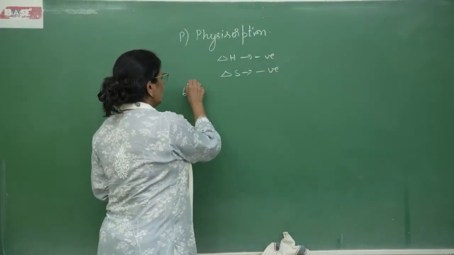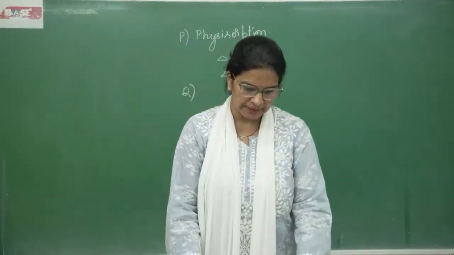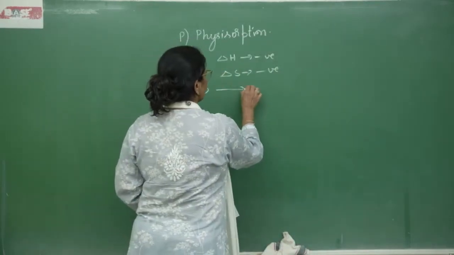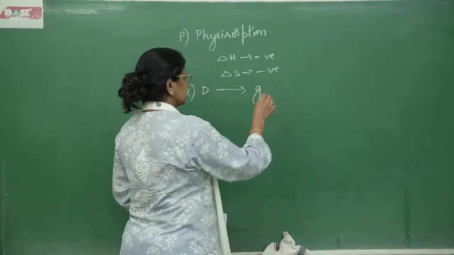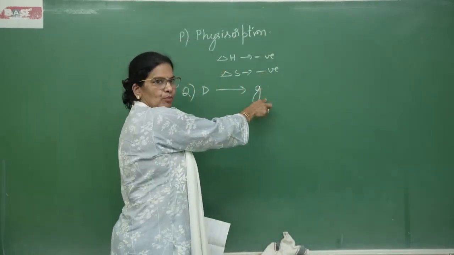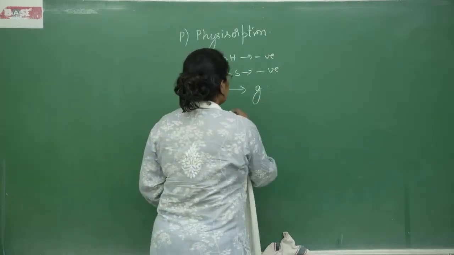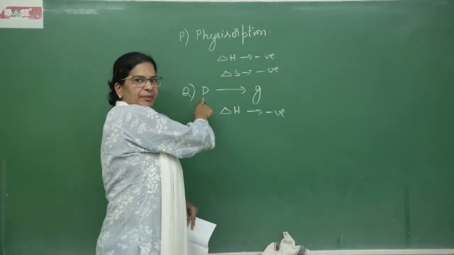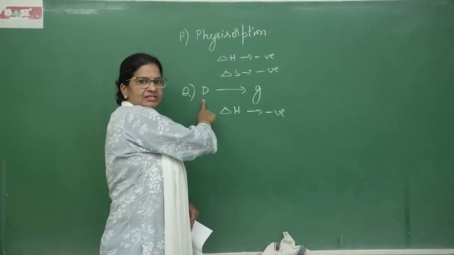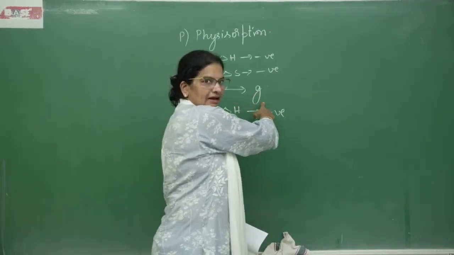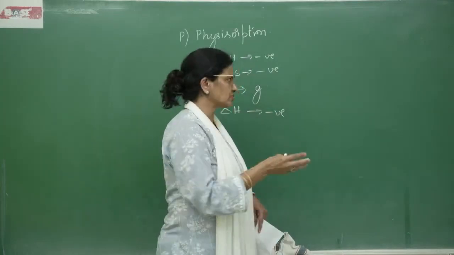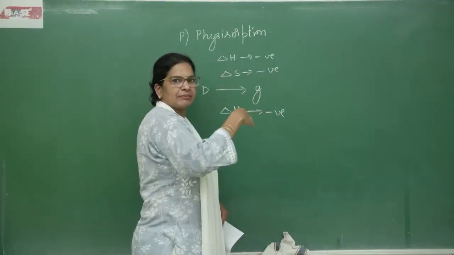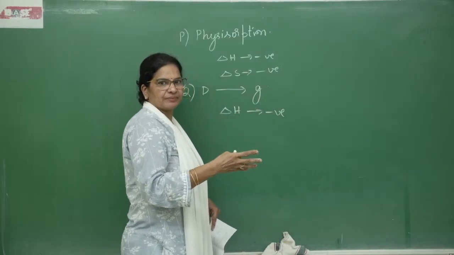Next, we will go to Q. In Q, diamond is converted to graphite. Diamond to graphite. Graphite is thermodynamically more stable. This reaction delta H is negative. And if you compare the structure, diamond has a 3-dimensional structure. Graphite also has a 3-dimensional structure. But if you compare the structure, graphite has a somewhat looser structure.